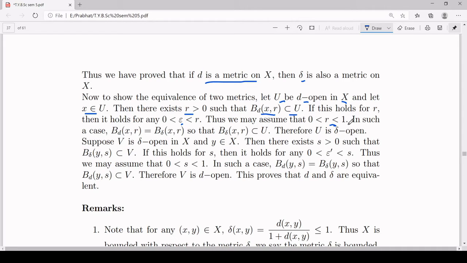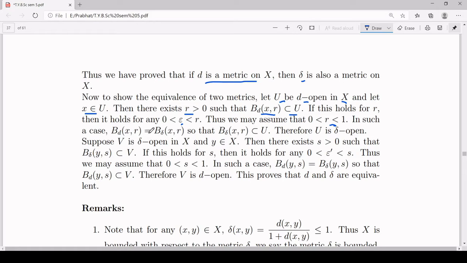What will happen if your r is greater than 1? Then you can choose a suitable epsilon which is less than 1. If it is less than 1, then it will be less than r also, and B(x, epsilon) will be a subset of U. That condition will hold. So accordingly, you can choose your r less than 1. So we can assume that our r lies between 0 and 1. Overall, for any element x inside our set U, there exists r greater than 0 and less than 1 such that B_d(x, r) is a subset of U.